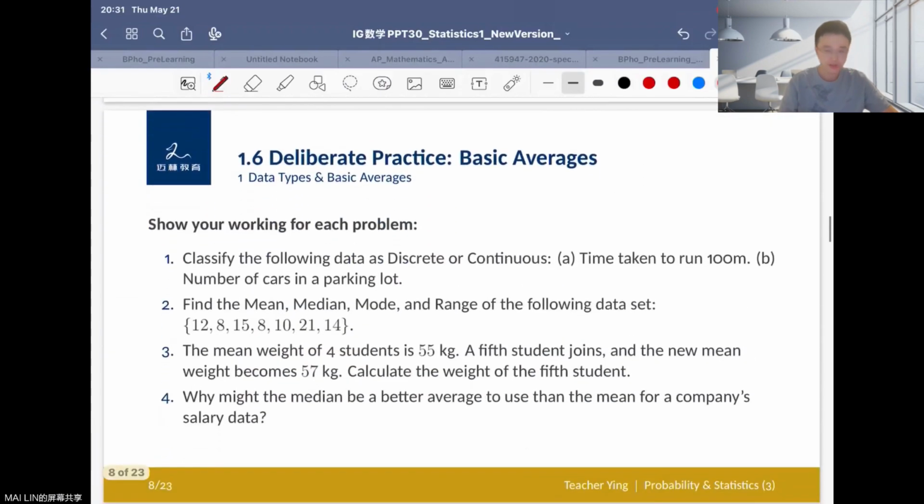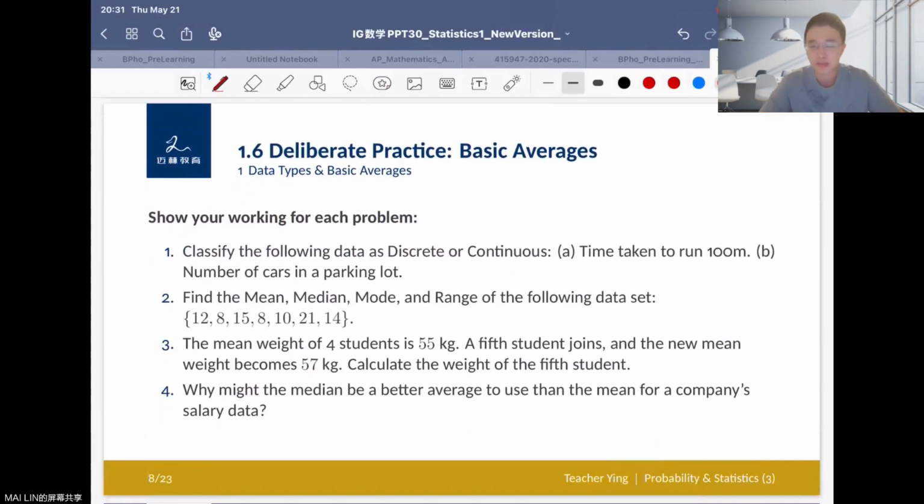So here is today's deliberate practice for you. If you have your own ideas, you can pause the video and do it yourself. But if you want to follow with me, you can keep on going, okay? So let's move to the first problem.